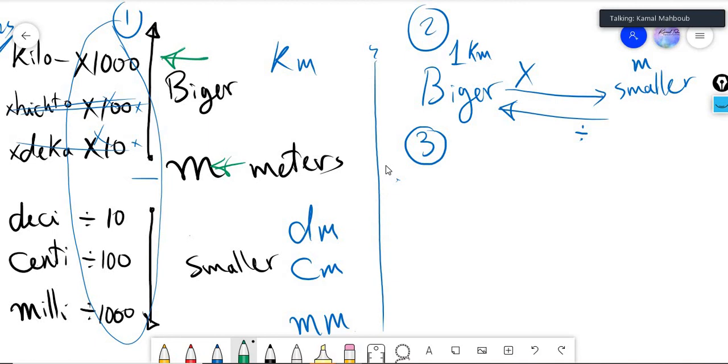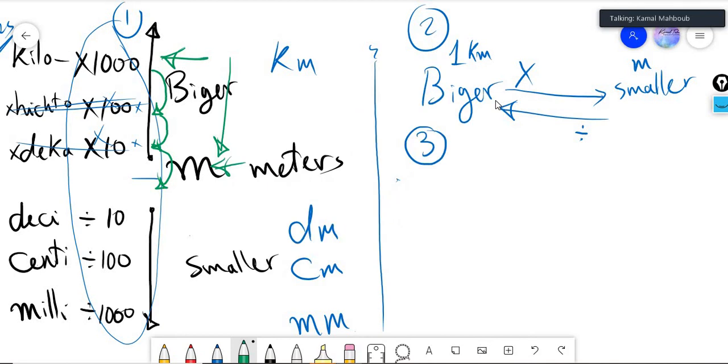From kilometer to meters, from bigger to smaller, multiply how much? Now count how many steps you will use. 1, 2, 3. To reach meters, we will use 3 steps.